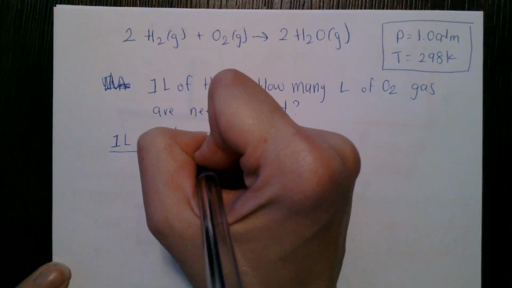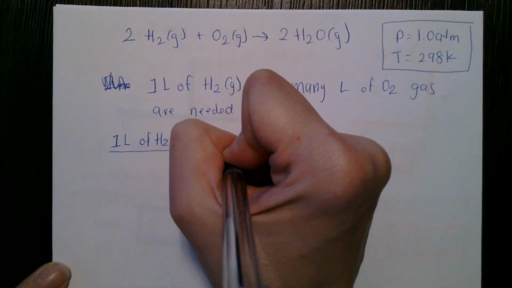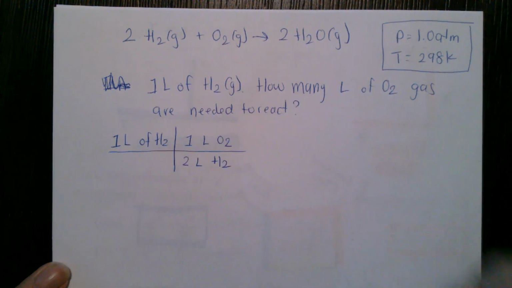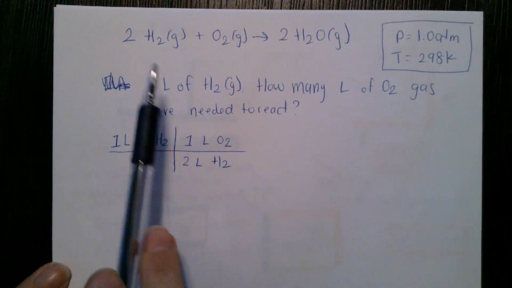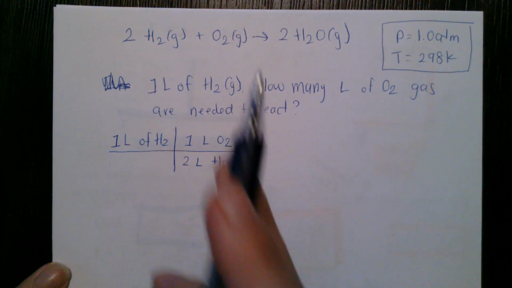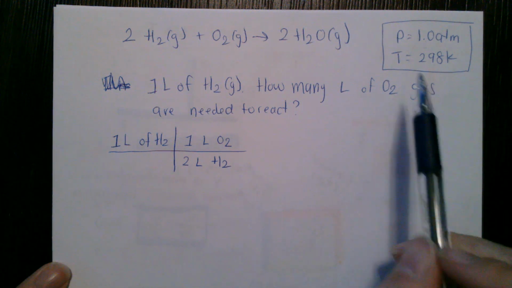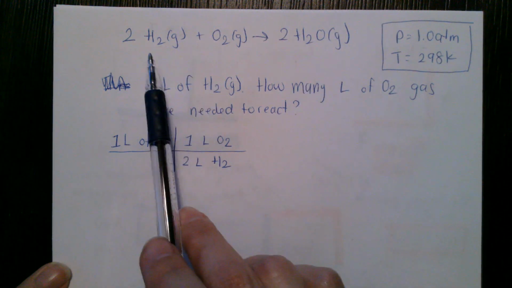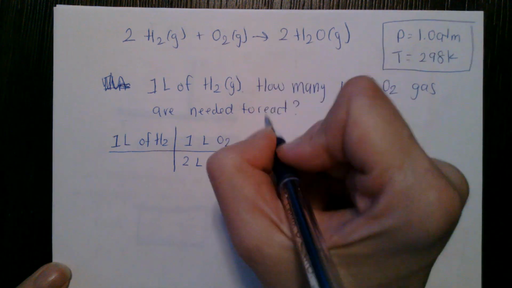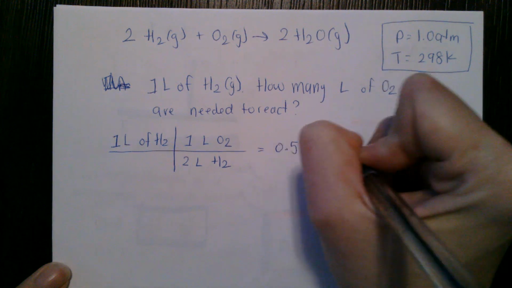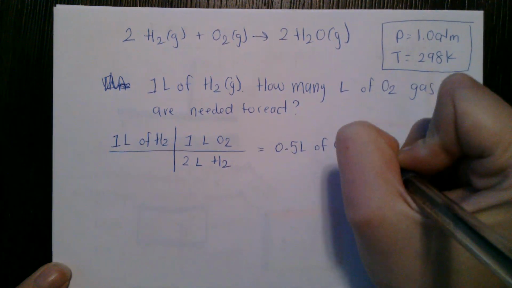I can say that there's 1 liter of O2 that reacts for every 2 liters of H2. So I built a mole ratio, but then I turned it into a volume ratio here. I can do that because the pressure and the temperature are constant throughout this whole process. So I would need 1/2 of a liter of O2 gas.